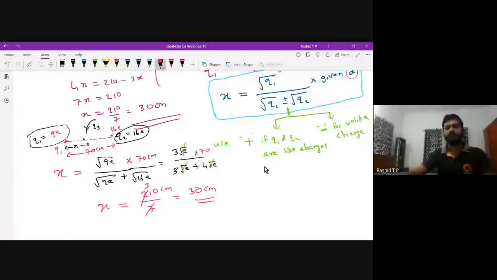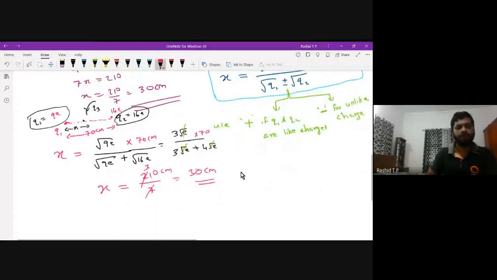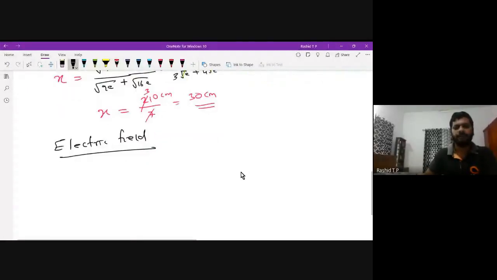Please remember this formula for this kind of problems. The same formula you can apply in the case of the electric field. I would also like to mention the electric field here. The electric field E means F by Q: the electric force F experienced by a charge Q placed in an electric field is given by E.